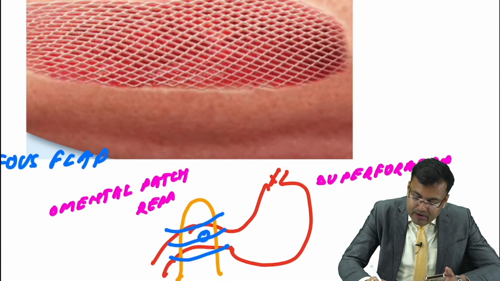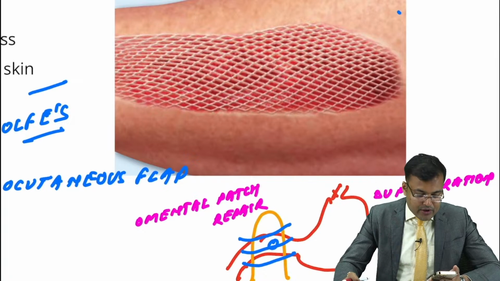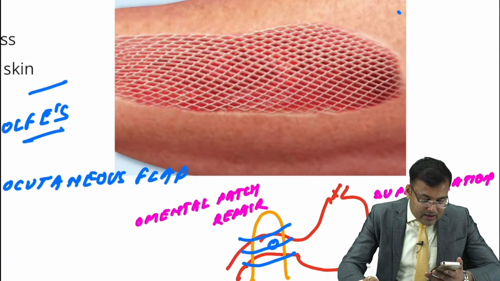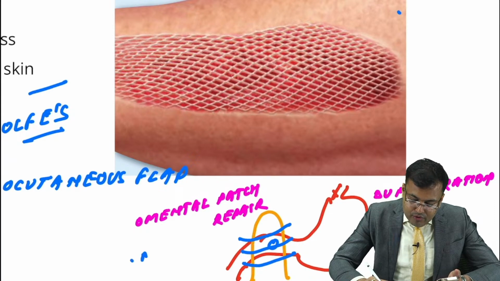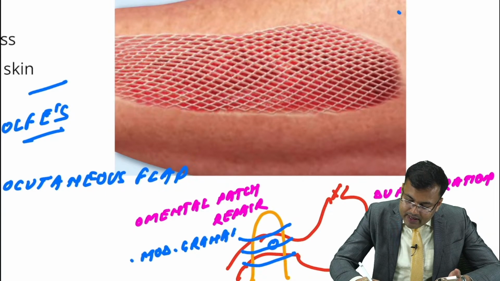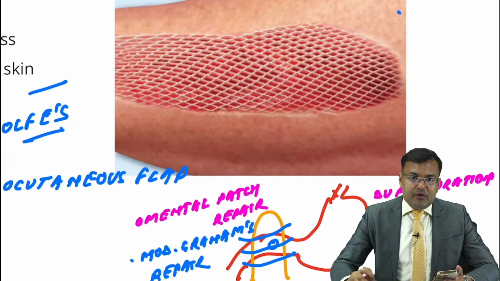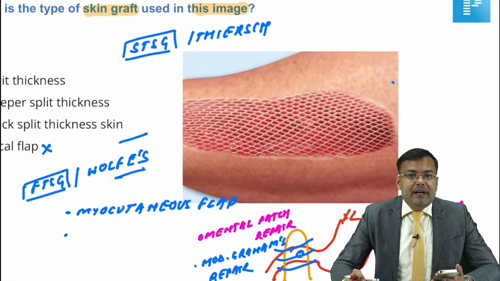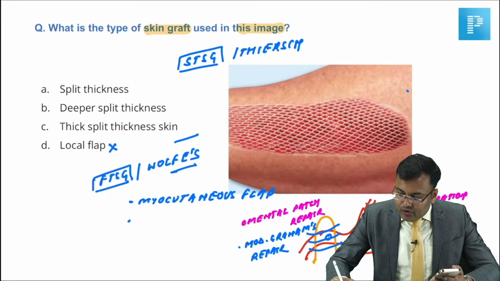And what is the other name of this omental patch repair? This is also known as what? Modified Graham's repair. So omental patch repair, that is modified Graham's repair, guys. So I got the question. Clear? So it was omental patch repair, and there is a single perforation where? Anteriorly in the first part of duodenum, and we go for omental patch repair, that is also known as modified Graham's repair. Clear, guys? Okay. So next question.